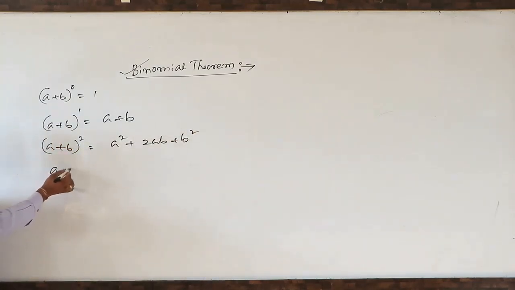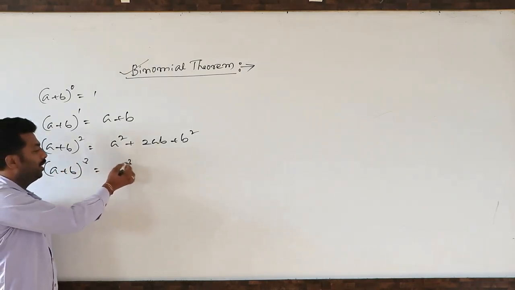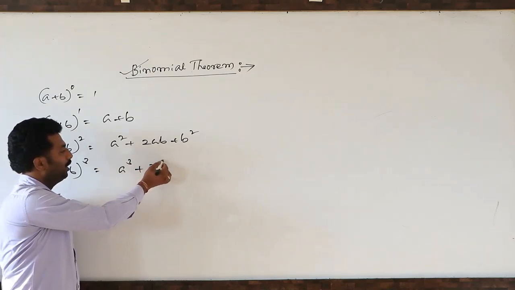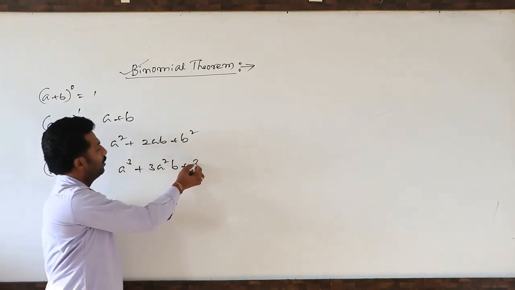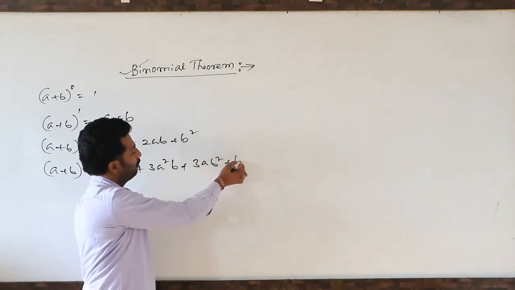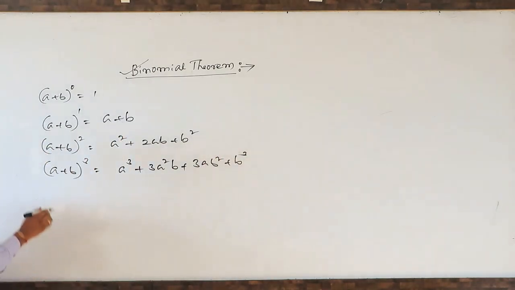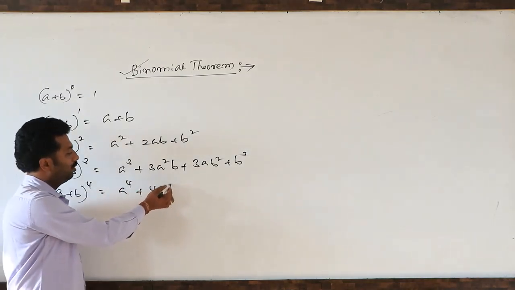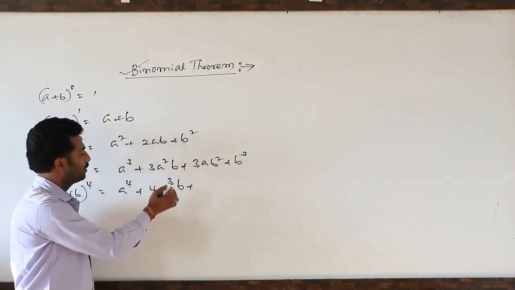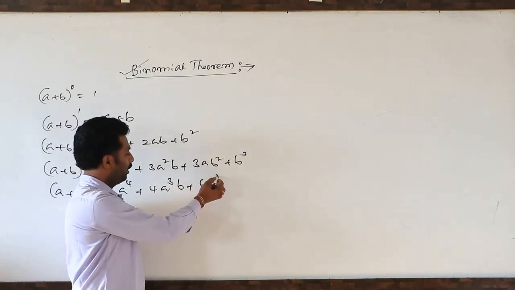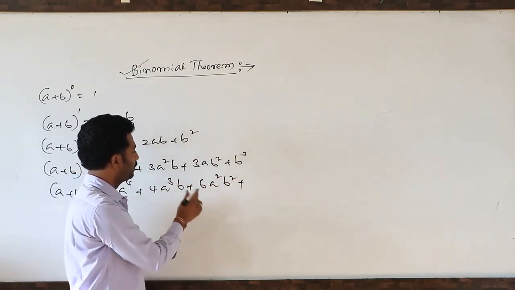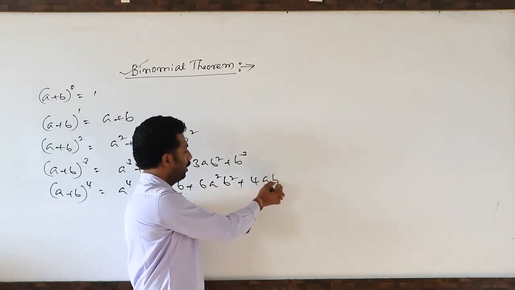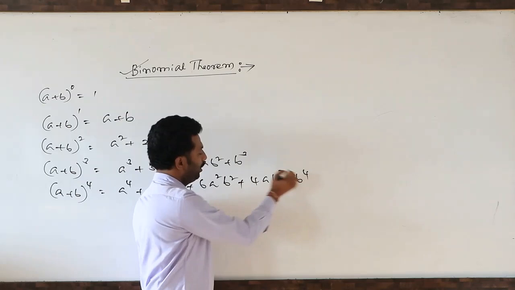Then a plus b whole cube is a cube plus 3a square b plus 3a b square plus b cube. Then a plus b whole power 4 is a to the power 4 plus 4a cube b plus 6a square b square plus 4a b cube plus b to the power 4.